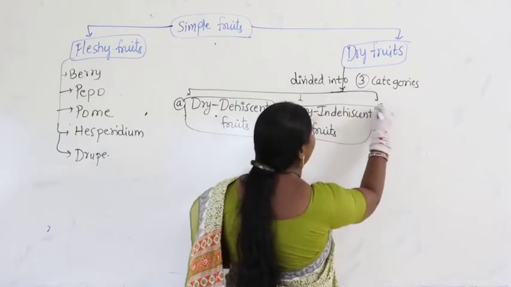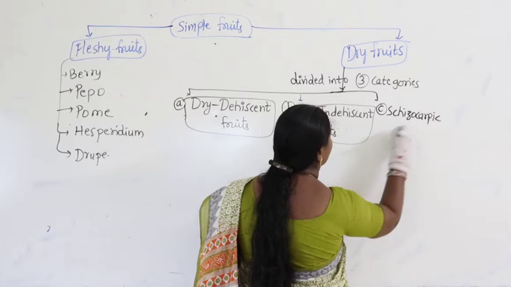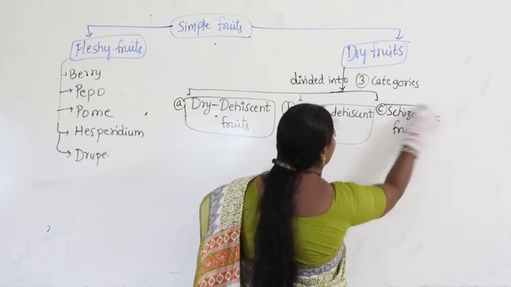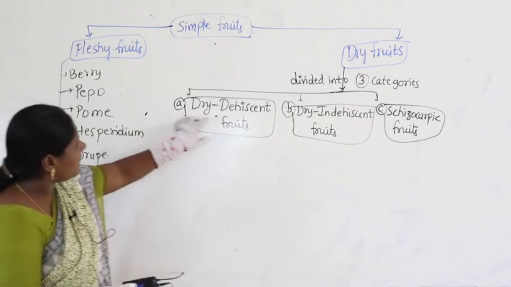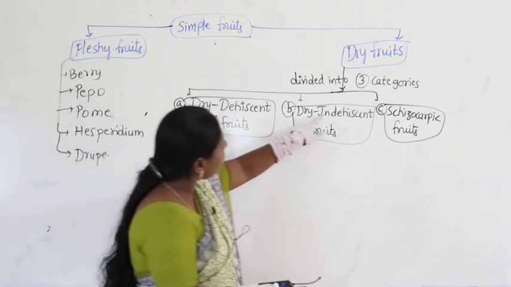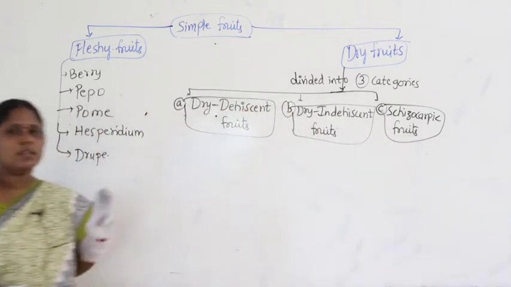So here itself I will write schizocarpic fruits. Altogether, how many categories do we have? Dry dehiscent fruits, dry indehiscent fruits, schizocarpic fruits. Altogether we have three categories.